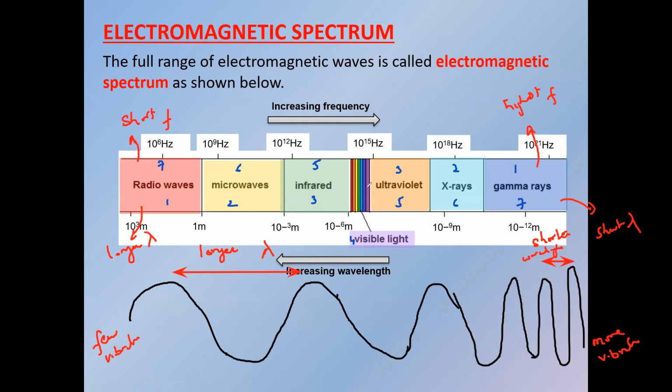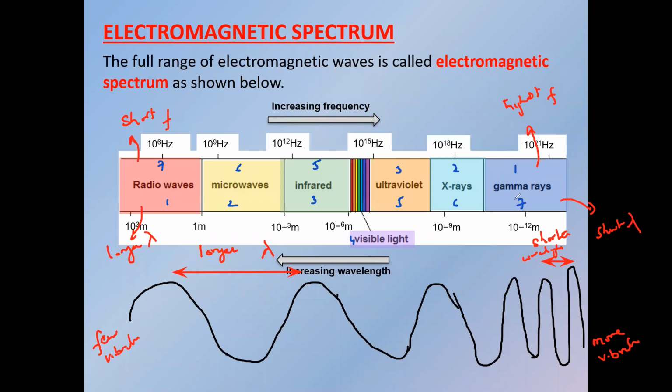Ultraviolet has a longer wavelength than X-ray, and X-ray has a longer wavelength than gamma. So this is the order of the wavelength.